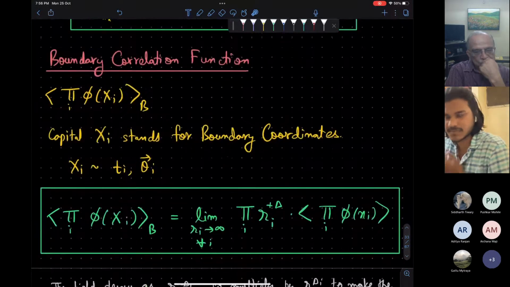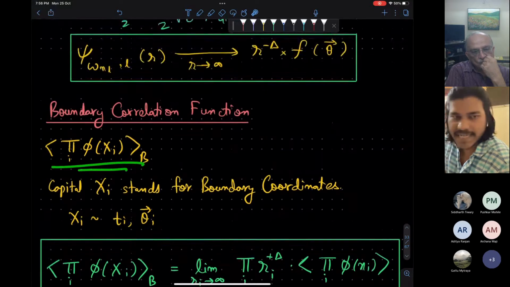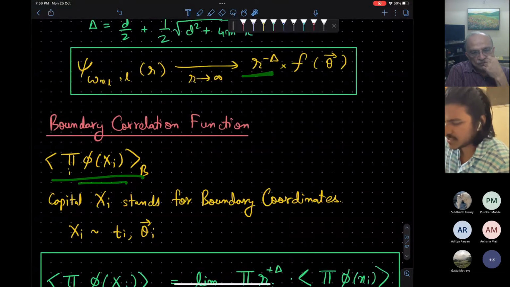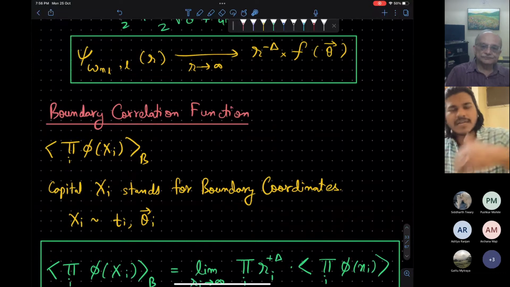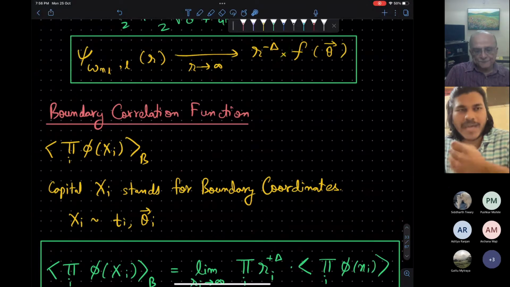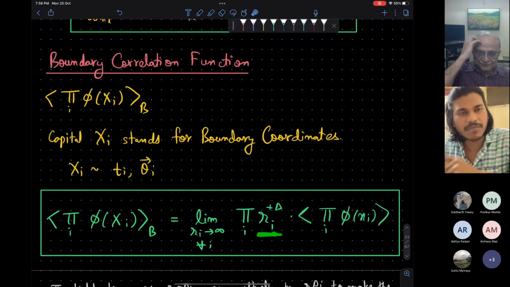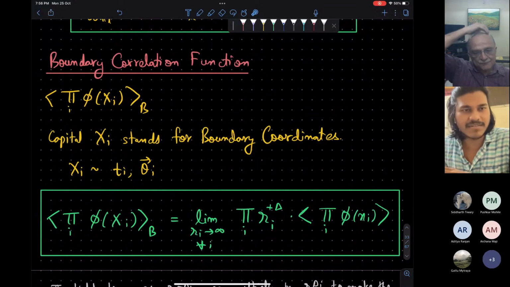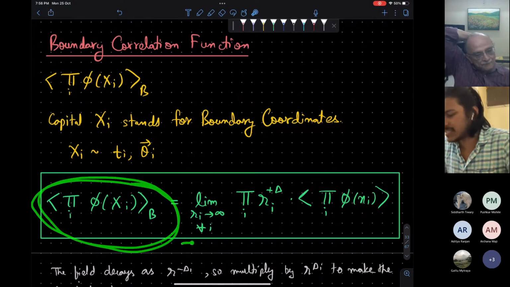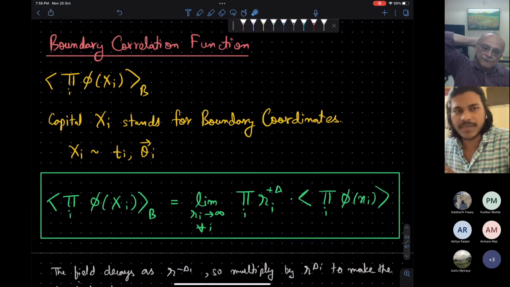Okay. So the boundary correlation function is defined as follows. At infinity, the wave function decays as r to the power minus delta. So if we just take the limit r tending to infinity, we will get 0 because of this decaying factor. So to extract a non-zero quantity, we multiply by the inverse, r to the power delta, and then take the limit. So this is the definition of the boundary correlation functions, and these are the observables of the theory.